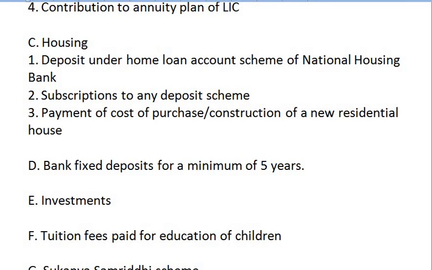And the second is deposit in an account under the Senior Citizen Savings Scheme Rules 2004, which is fully qualified for deduction under section 80C. Coming to point E, that is investments. Investments in NSC 8th issue is eligible for deduction under section 80C. Coming to point F,